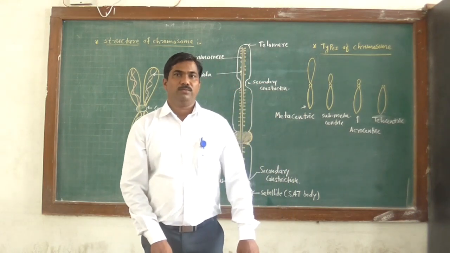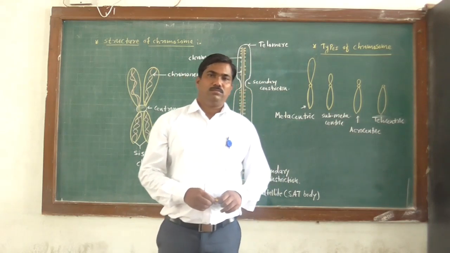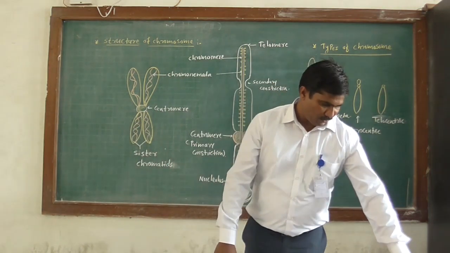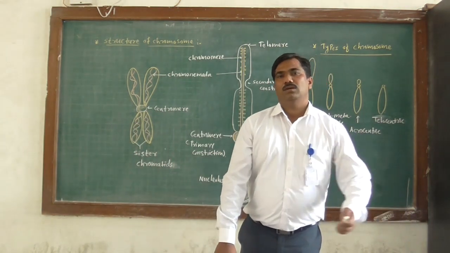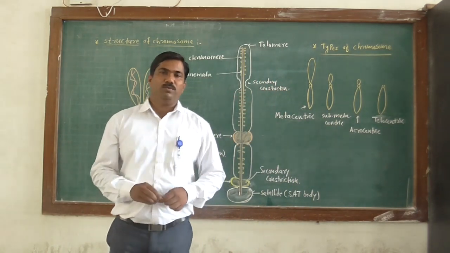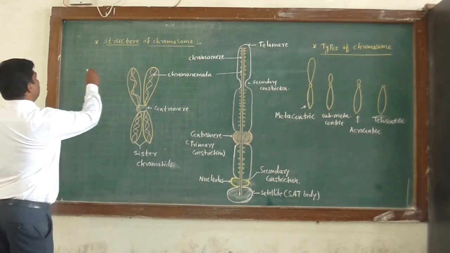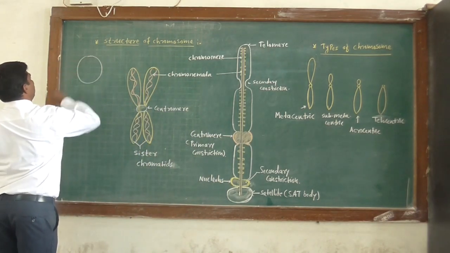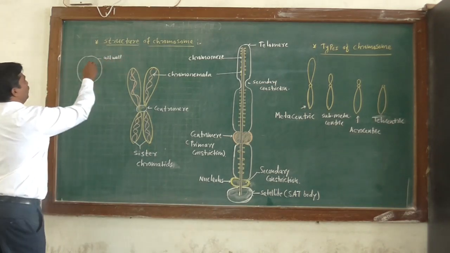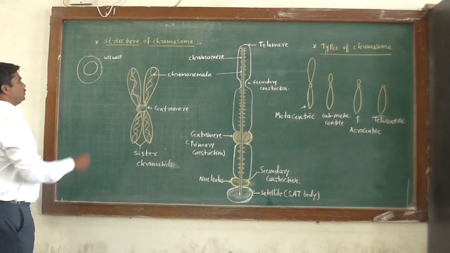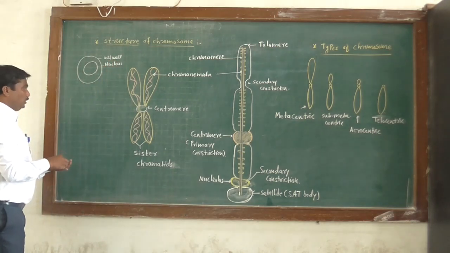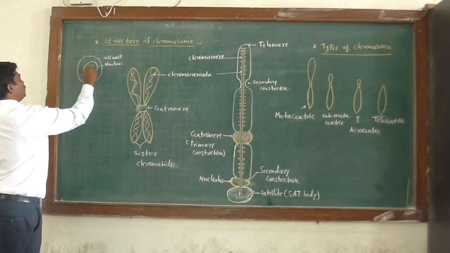Hello students. Today we discuss the structure of chromosome. So you know that chromosomes are present within a nucleus of eukaryotic cell. So suppose this is the eukaryotic cell, this is the cell wall, then this is the nucleus, and within the nucleus chromosomes are present.